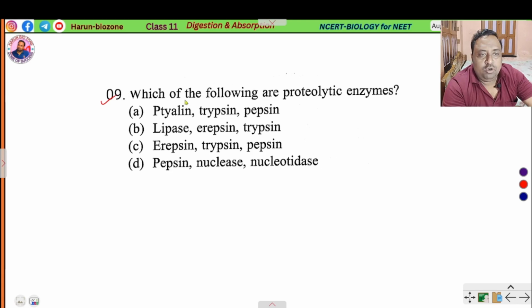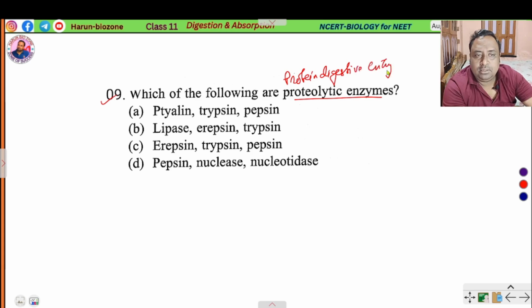Number 9 question, which of the following are proteolytic? Proteolytic means protein digestive enzyme. So here ptyalin is the salivary amylase, so ptyalin acts on carbohydrate.